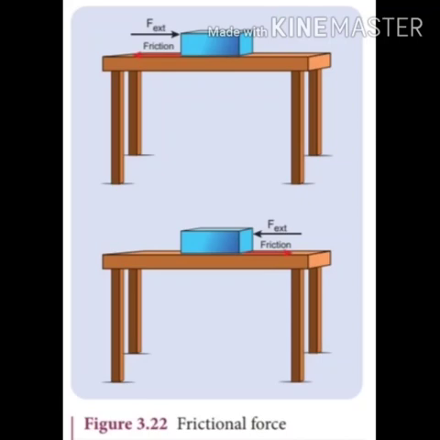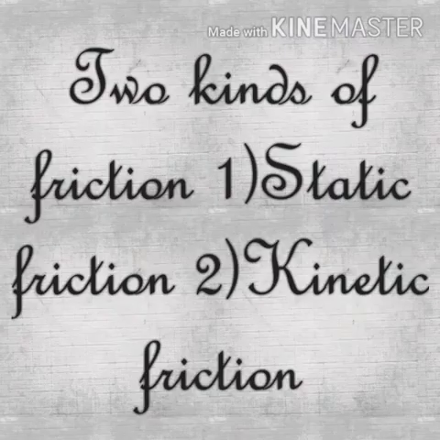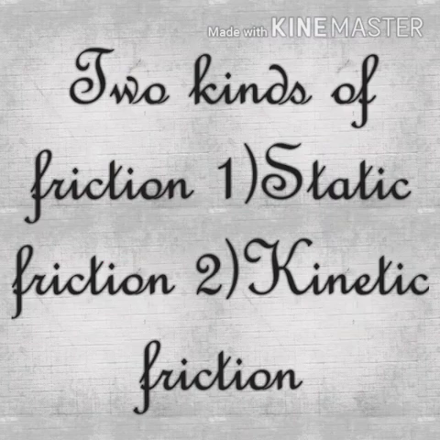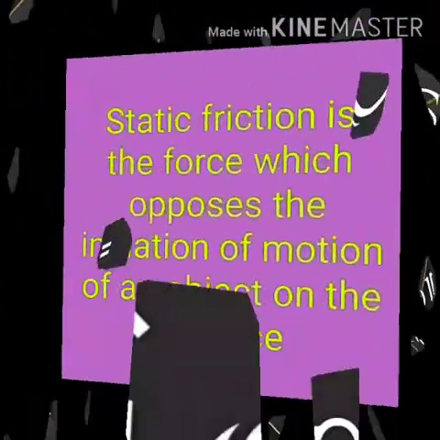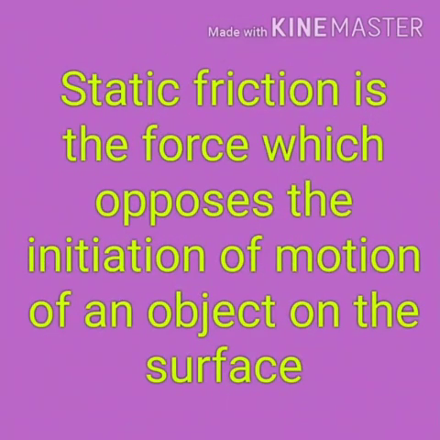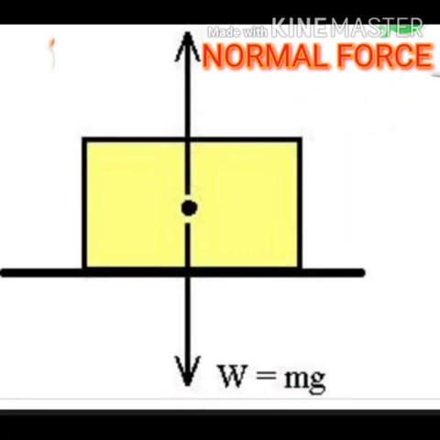There are two kinds of frictional force. One is static friction, another one is kinetic friction. The next one, static friction, F of S. Static friction is the force which opposes the initiation of motion of an object on the surface. When the object is at rest on the surface, only two forces act on it. They are the downward gravitational force and the upward normal force. The resultant of these two forces on the object is zero.